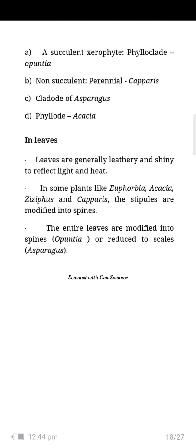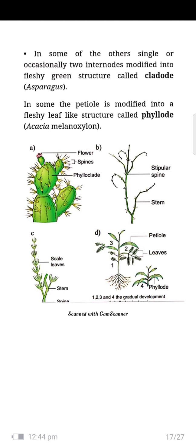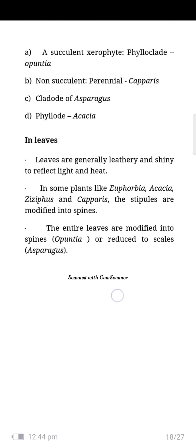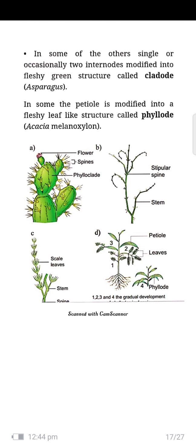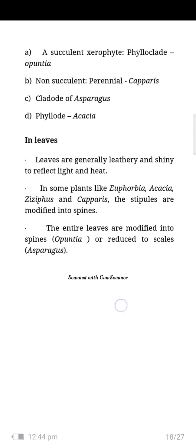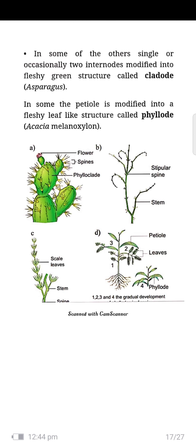Next, a succulent xerophytic phylloclade is Opuntia; non-succulent are Ruscus, cladode Asparagus, and phyllode Acacia. These are the four plants and their names. We can have a clear vision to observe the plants. Now we can observe that we have completed the structure.